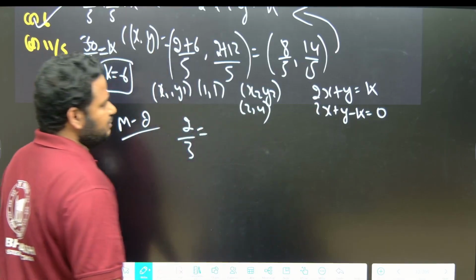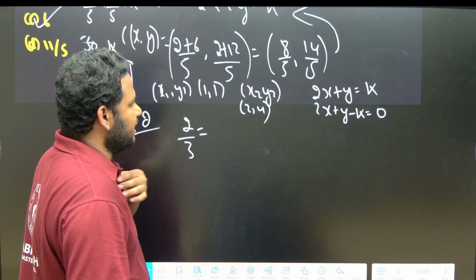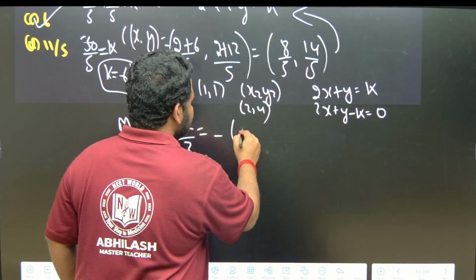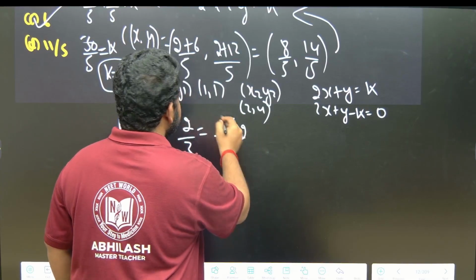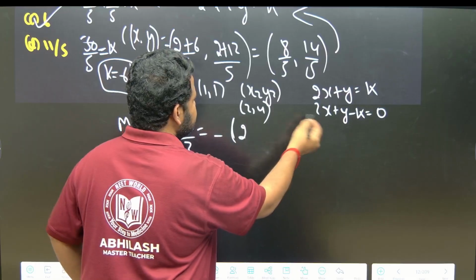Okay, x2, y2, the value is (2, 4). If I put the value, what will I get? a x1, that is minus 2 into x1, what is it? 2 into x1 is 1 itself, 2 into 1. So this is 2 plus y, what is the value of y here?